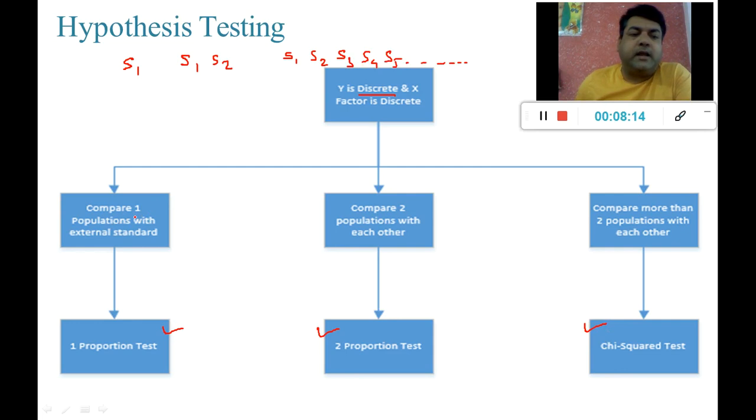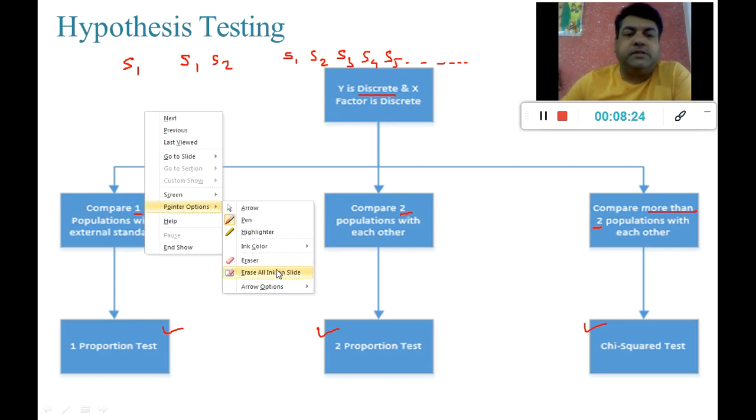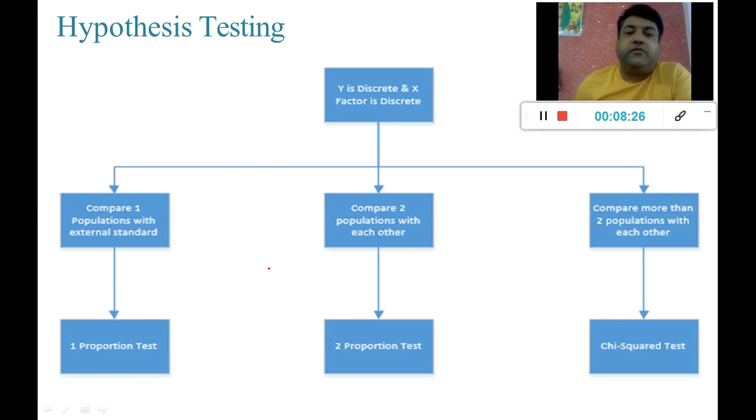So either I will have one sample, or two samples, or more than two samples. So these are the three different tests which we can perform if my given data is discrete in nature.